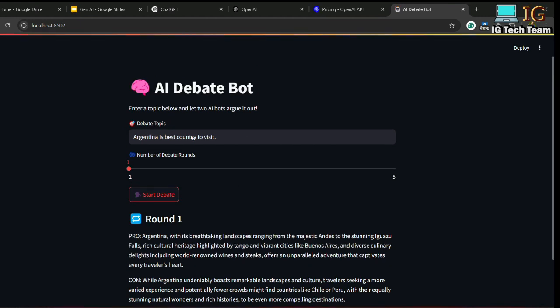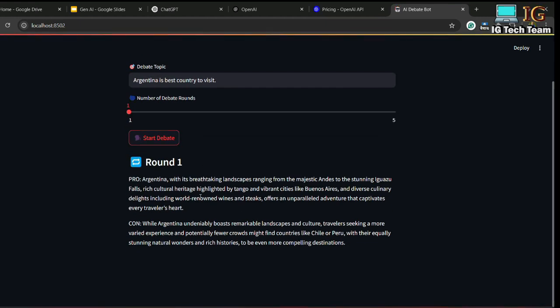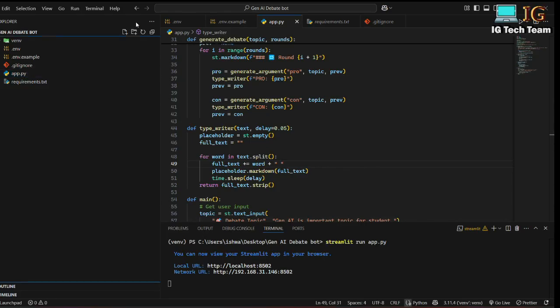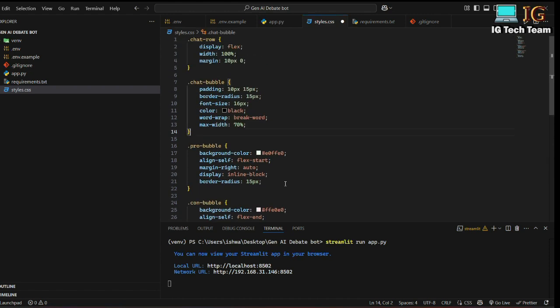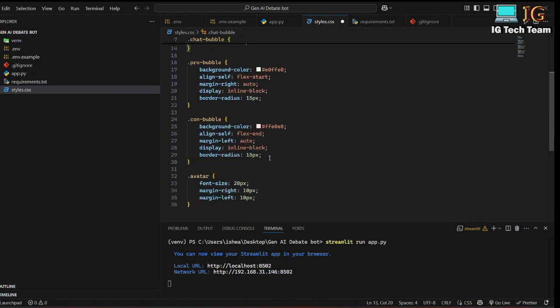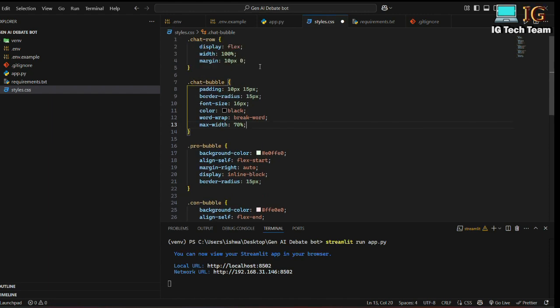Now there is no style, there is no CSS added, so I'll be adding some style. For this, what I can do is create one file, styles.css, and here I will be pasting some styles, and I will not be going into this style one by one because this is not a CSS course. But you can clearly see the style that I'm using here is not that complex. I'm using very simple styling, and you will get this style from the video description. I will be providing the whole code.